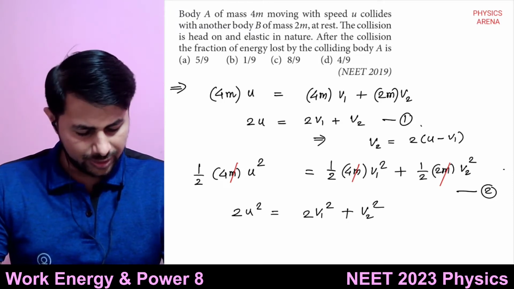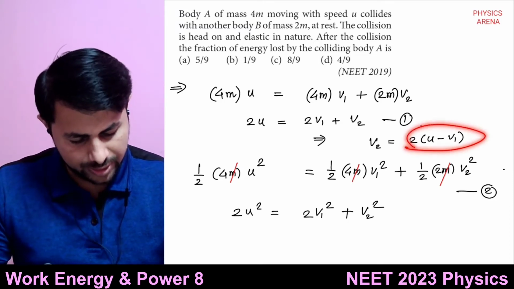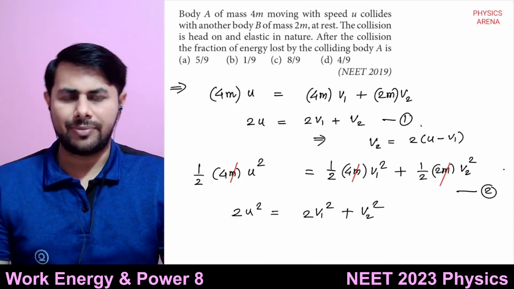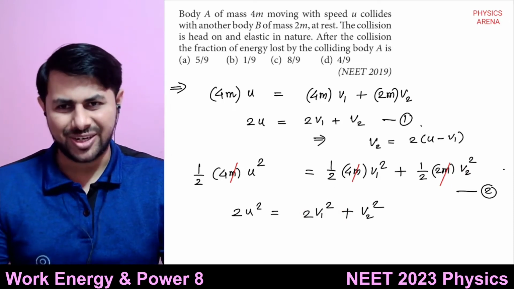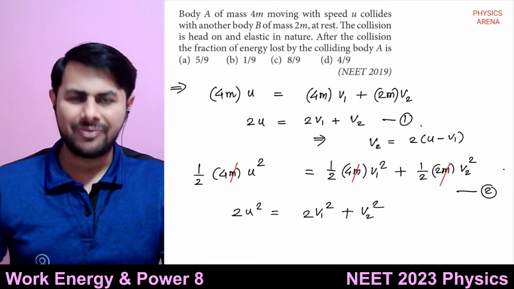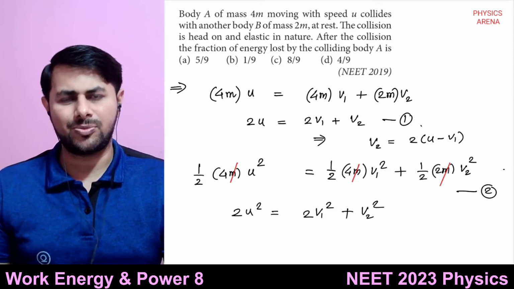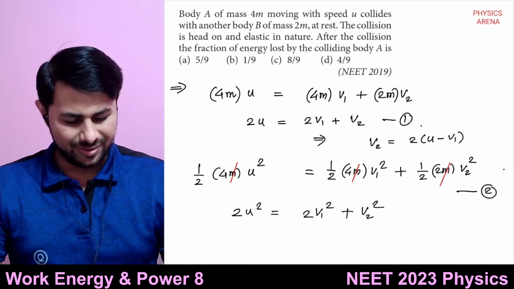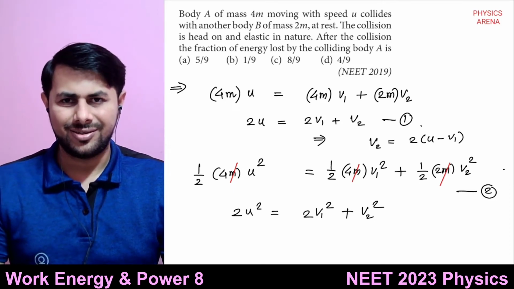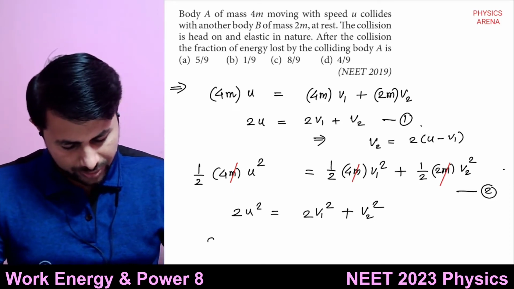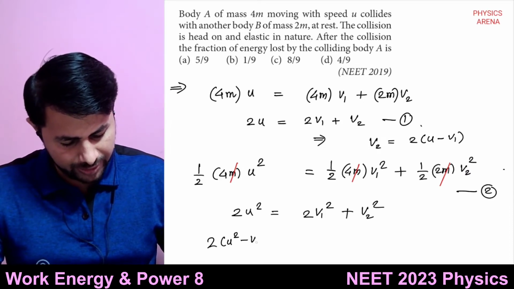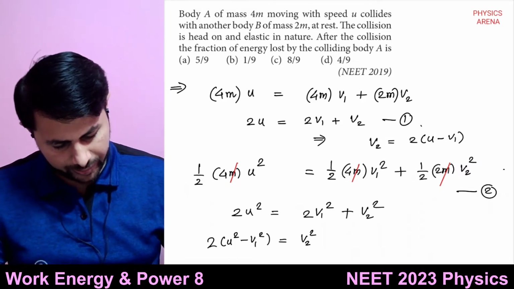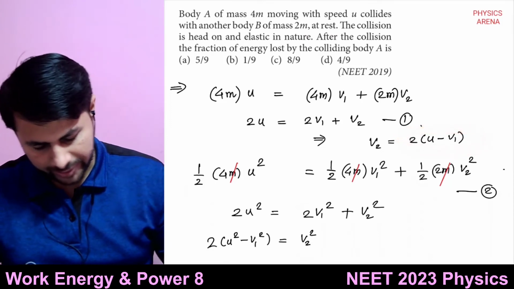So now instead of substituting this v2 square like this, we'll move this 2v1 square on left hand side. Okay, so we'll use the same trick that we had used in deriving the expressions for v1 and v2. If we don't do that, what will happen? We'll have to square, right? So we'll avoid that. So 2 times u square minus v1 square is equal to v2 square. Okay, so v2 is what? 2 times u minus v1.